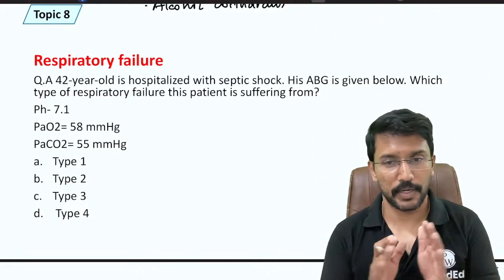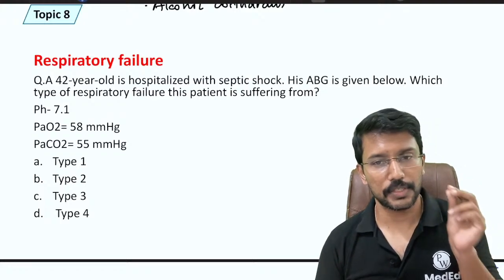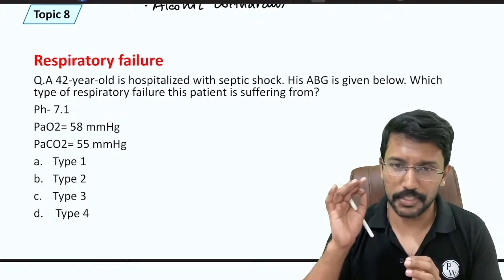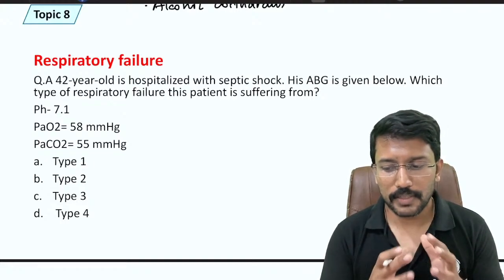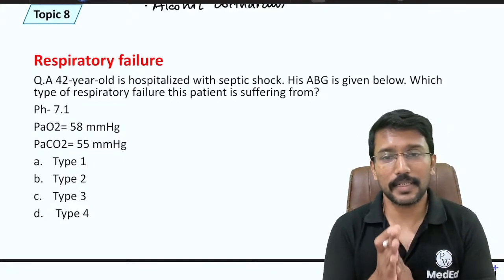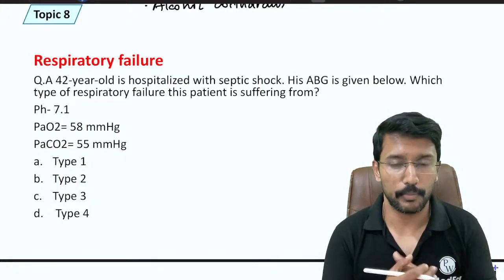Next topic is respiratory failure. If they don't ask a question on ABG interpretation, then they will generally ask a question on respiratory failure. Most of the recent questions were focused on a peculiar type of respiratory failure.